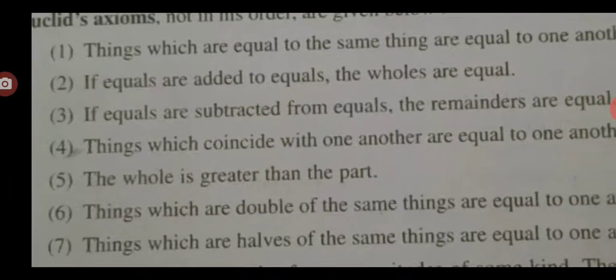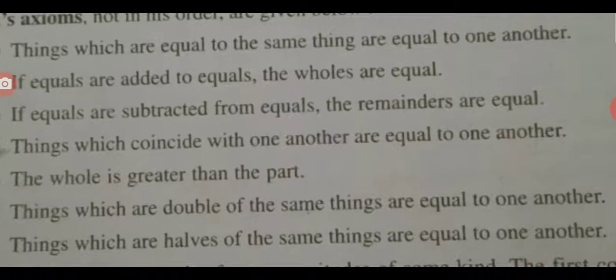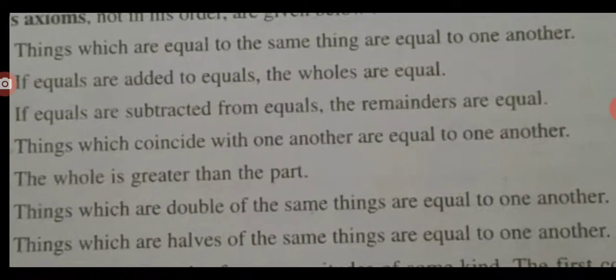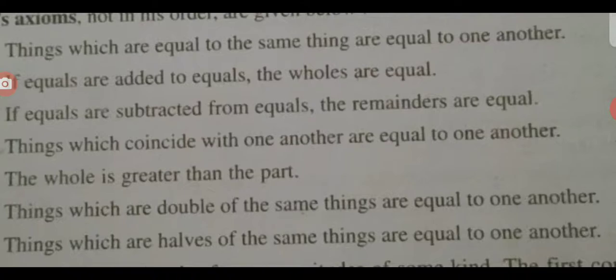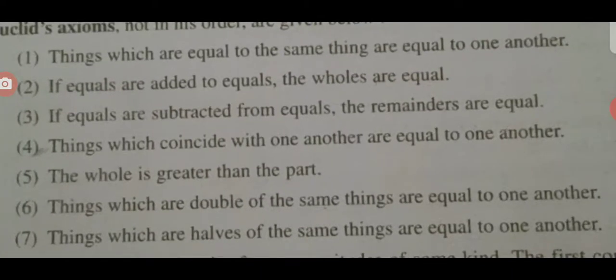And the last one: things which are halves of the same things are equal to one another. Suppose you have one bread, and your friend is with you but doesn't have a tiffin. Then you cut that bread in half. The two parts of the bread you get are equal to each other. It means things which are halves of the same things are equal to one another.